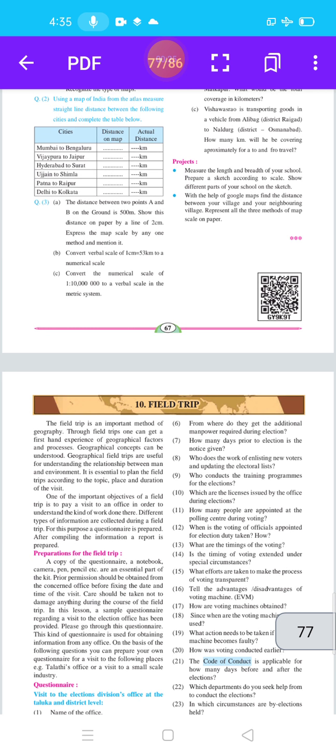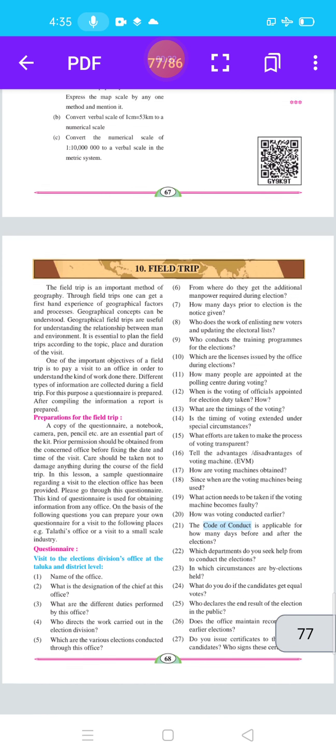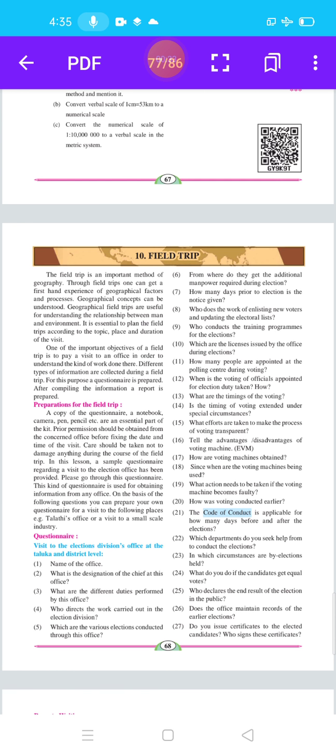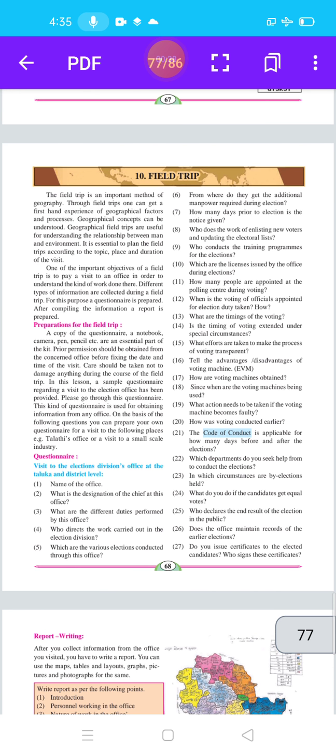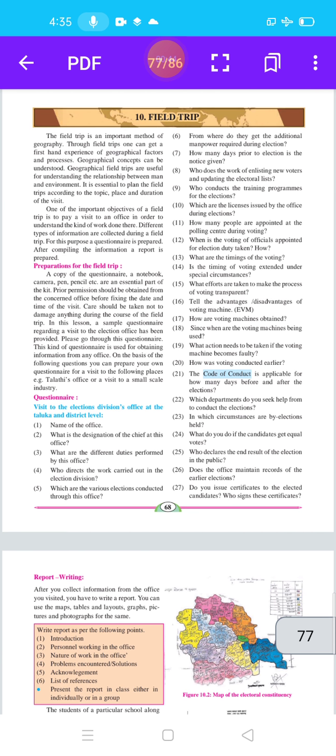Now let us start our last lesson, lesson number 10, field trip. In geography, students, field trip is an important study method. Field trip helps in understanding various geographical concepts, elements and processes through direct experiences. It helps in understanding the correlation between humans and environment.